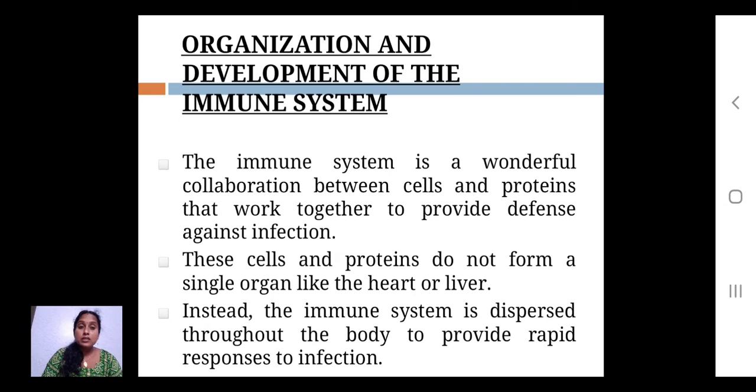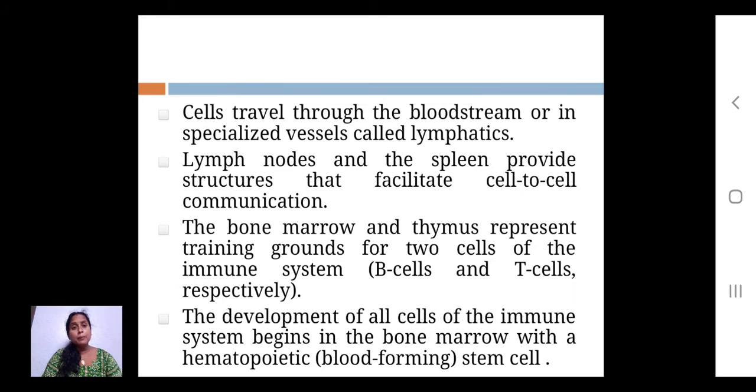So throughout the body it has to provide a rapid response to infection.